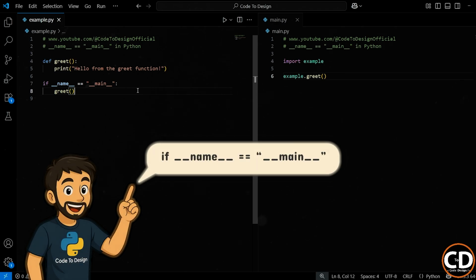And that's it. I hope that clears up the confusion around if __name__ == "__main__". It's just a smart way to make your Python files behave better when used in different situations.